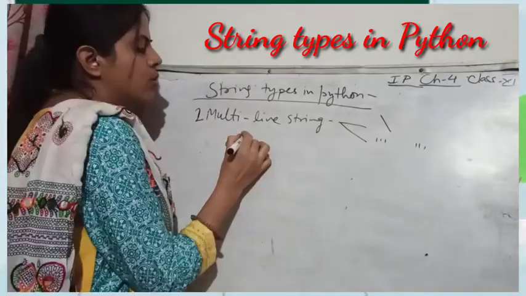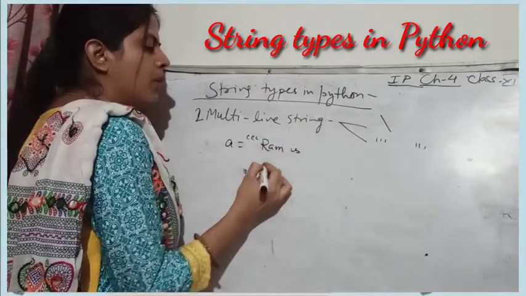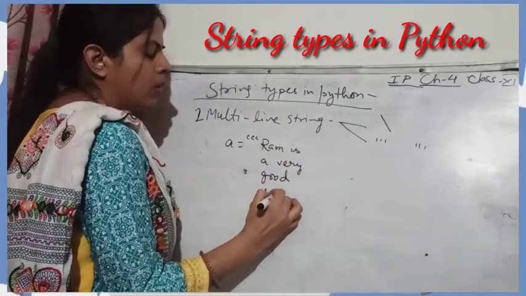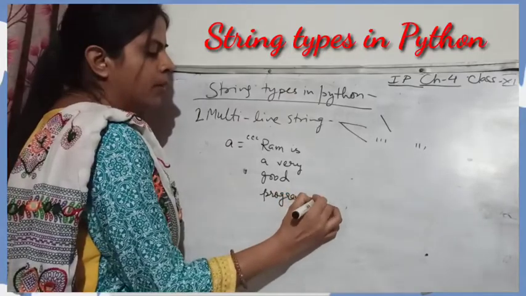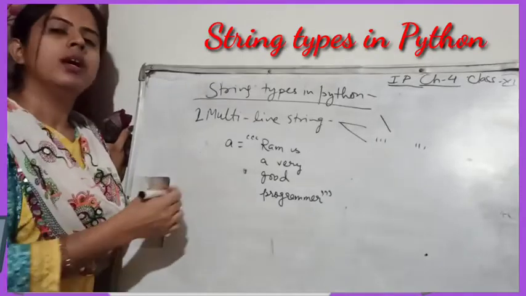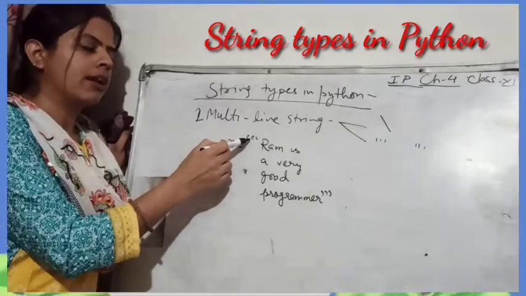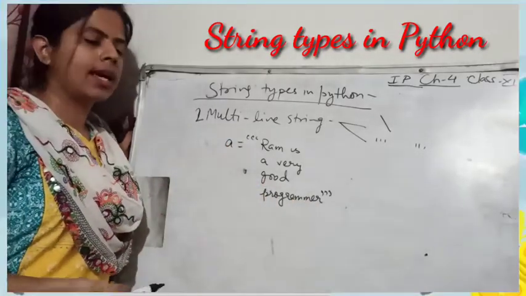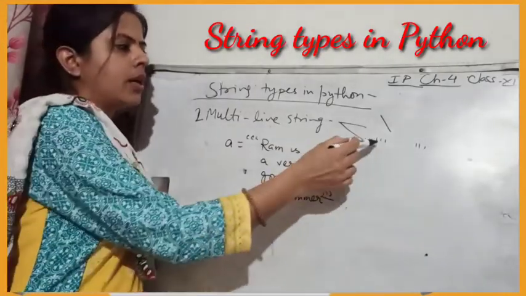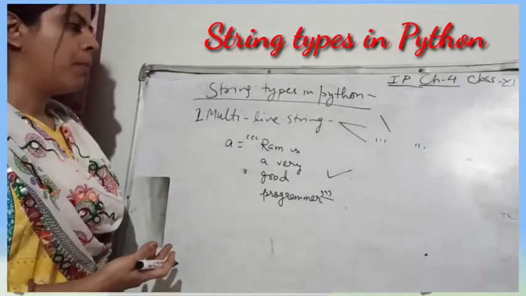Now moving forward, equal to triple quote, Ram is a very good programmer. Here there is no requirement of using the backslash. You only have to start with the triple quote and end with the triple quote symbol. So this will successfully create a multi-line string. So this is how you can create single and multiple line strings in Python.